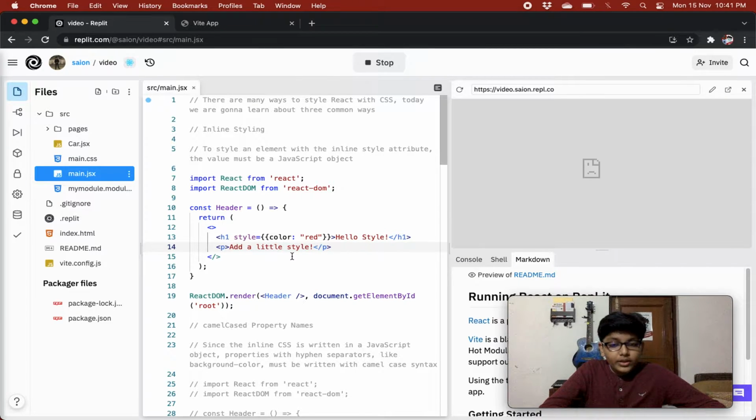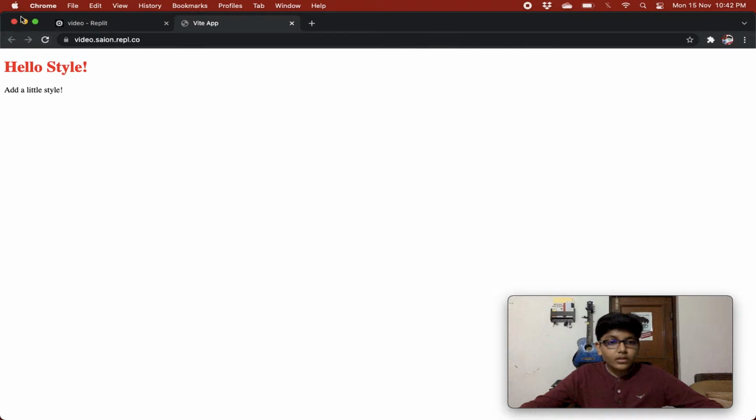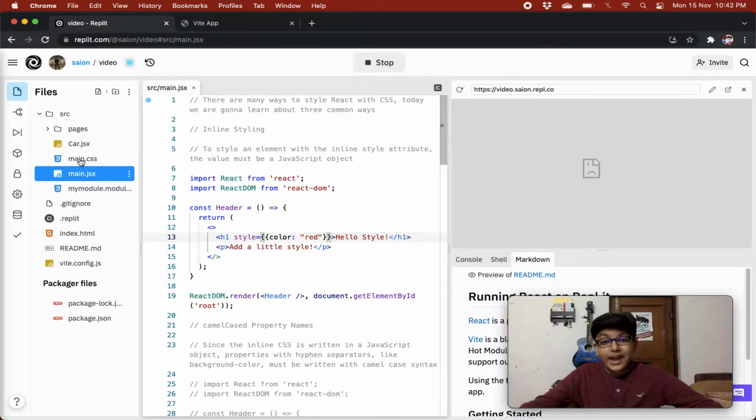Over here we have mentioned that color equals red in our JavaScript object that is being returned from this code block. So style will get an object with a property color and its value red, and it will change the color of the heading one from black to red. That's why we can see our heading one in red.